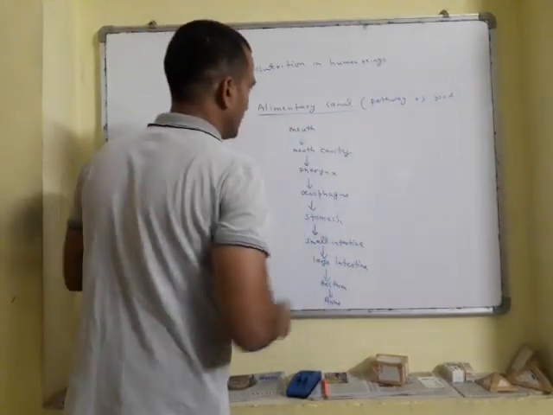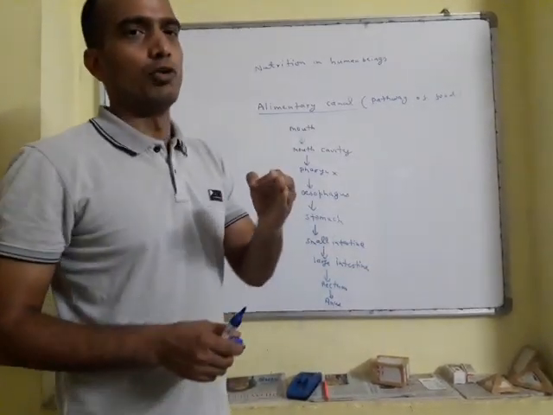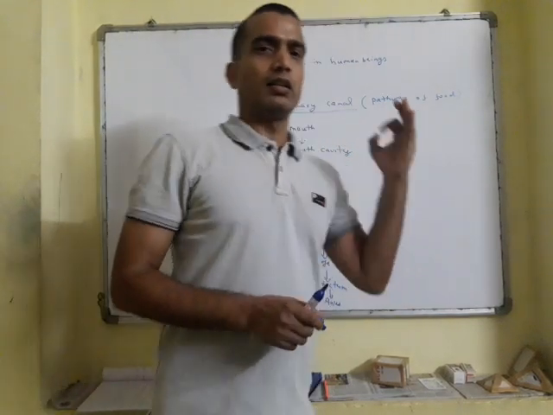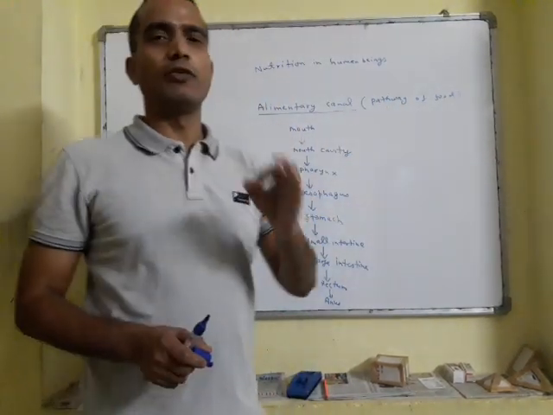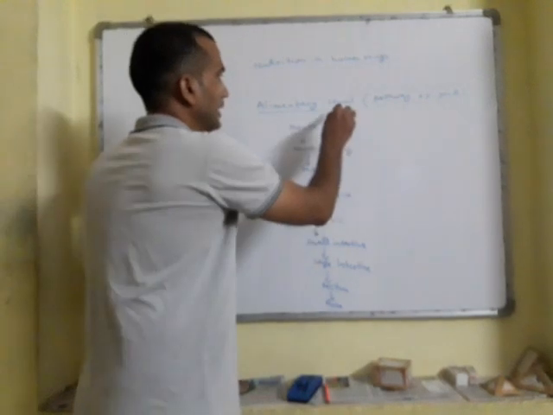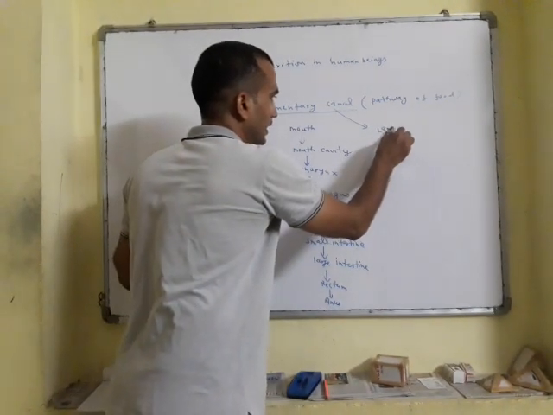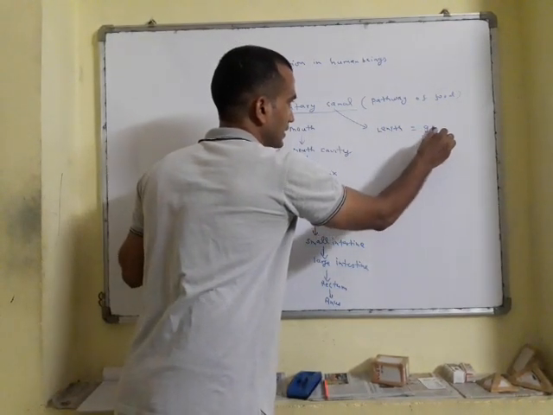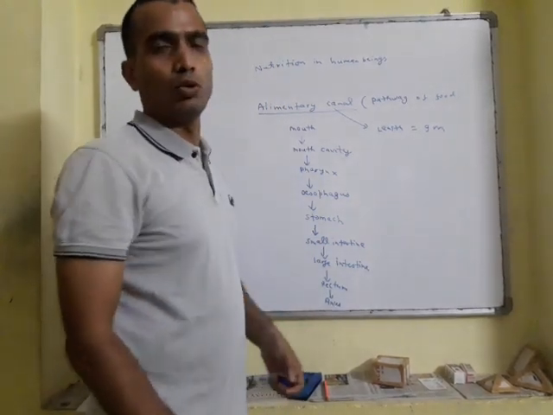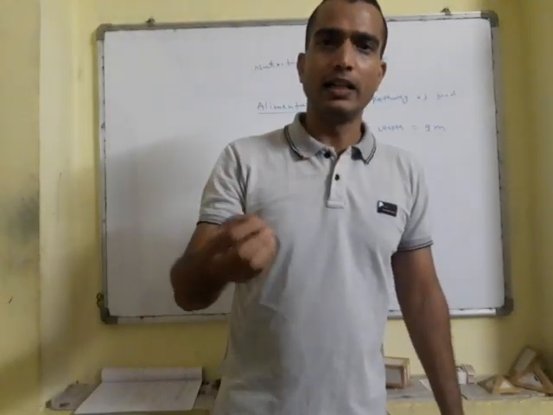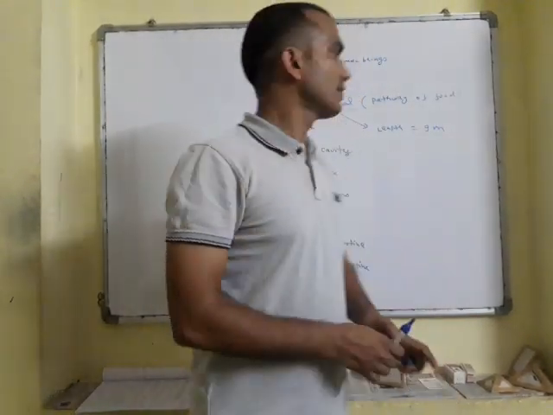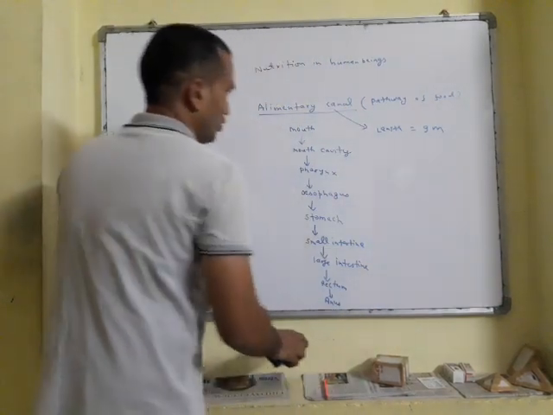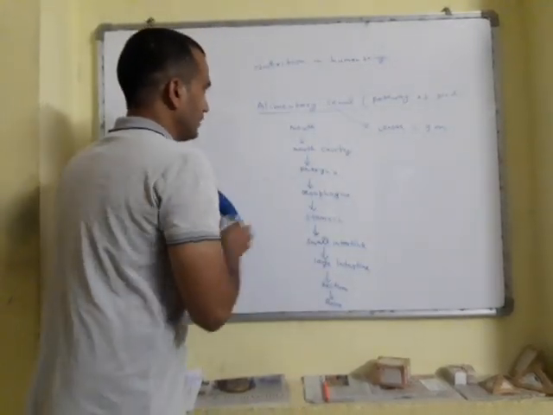Before that, one thing I want to add: the total length of the alimentary canal in our body is 9 meter. So we will start with the mouth.